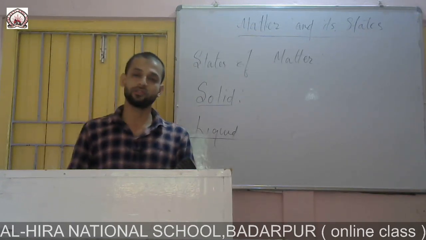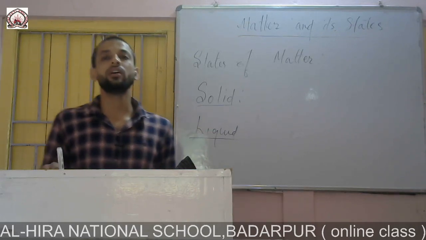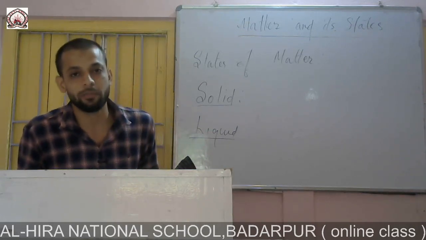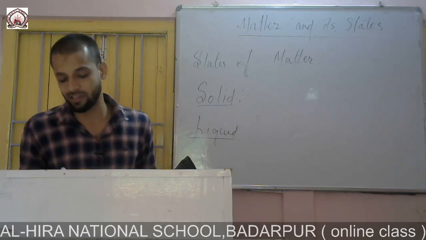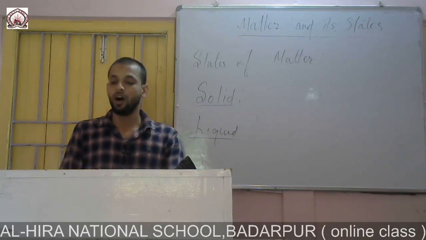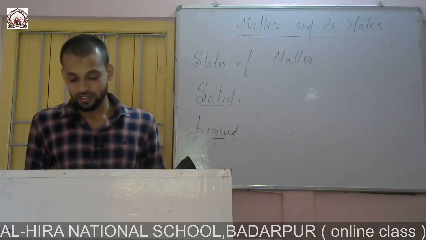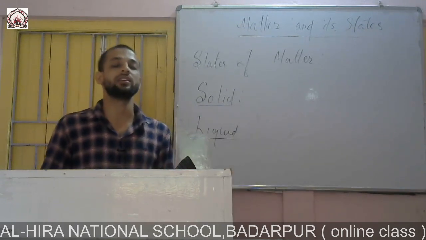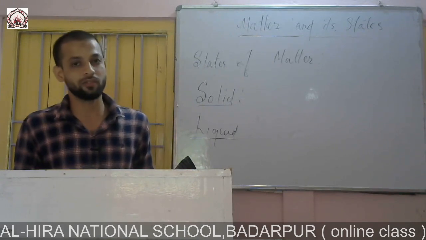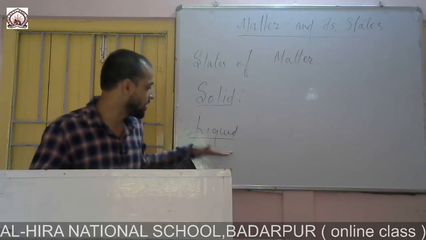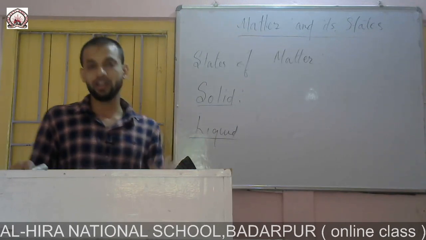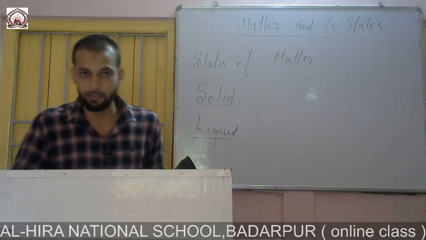Liquid. As it is known to us, all liquids do not have a fixed shape but have a fixed volume. Here a new term comes, that is volume. What does it mean? The space which something occupies is called its volume. So in case of liquid, liquids do not have a fixed shape but have a fixed volume.